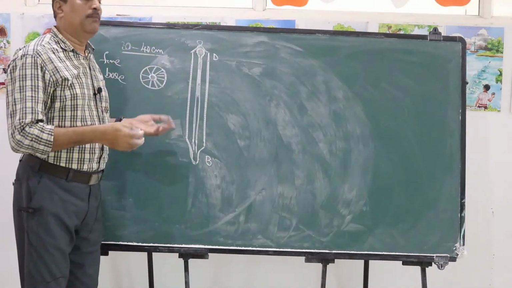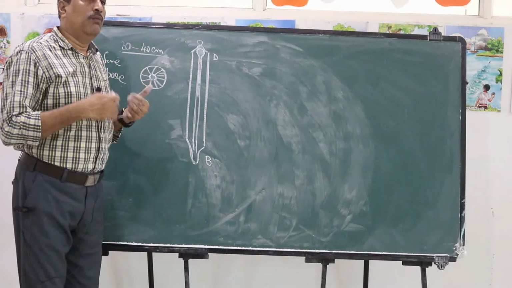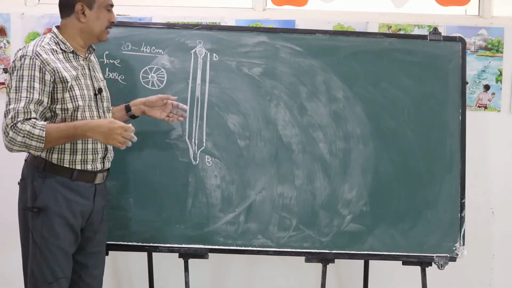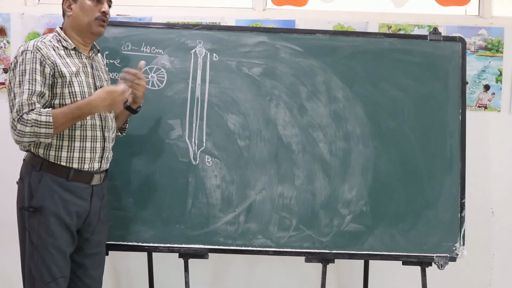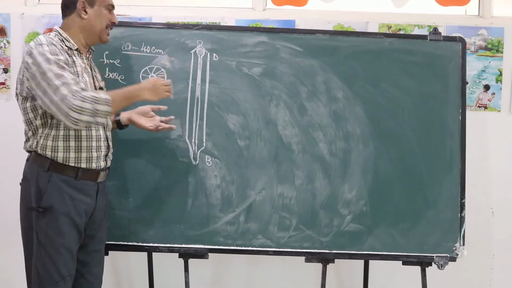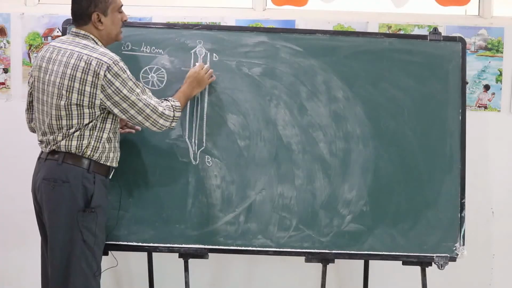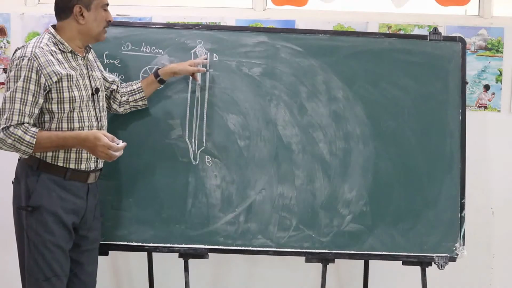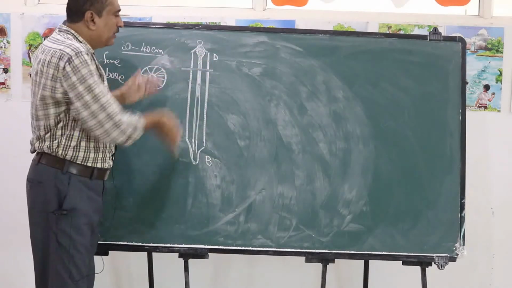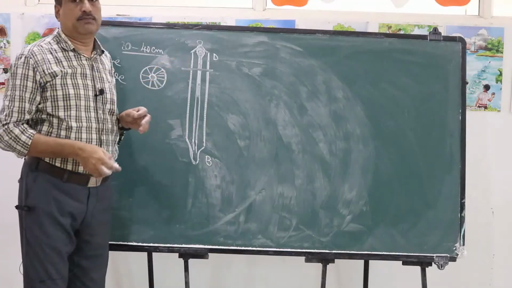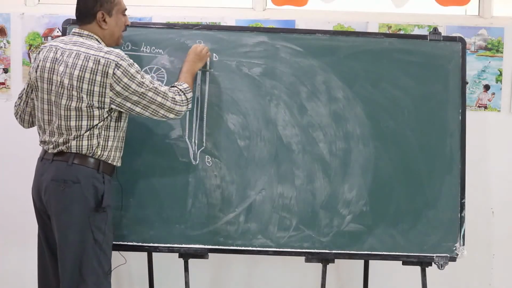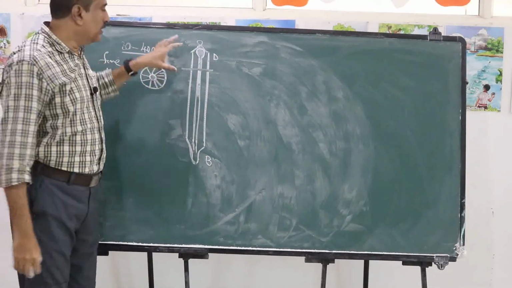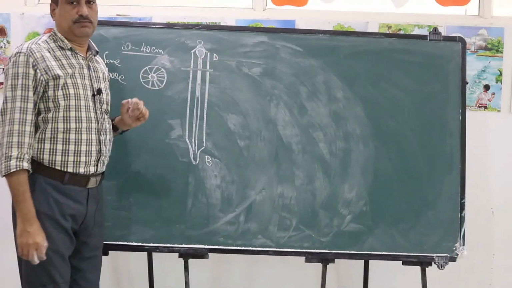Suppose by chance we heat more than its specified upper limit, that means the temperature is kept in a hot body so that the temperature is more than its specified temperature, then the mercury will collect in this bulb. If we did not provide this bulb here, the expanding mercury would break this glass. That's why, to protect it from high temperatures, this bulb is provided. Now this particular thermometer is ready.